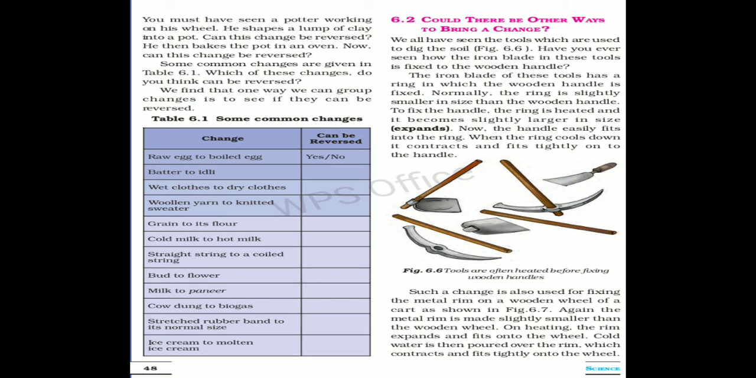Cow dung to biogas. That means whatever cow dung we have gathered, we have converted into gas. Generally, this biogas is used in the villages to cook food. Yes, so we cannot get the cow dung back from the biogas. So it is an example of irreversible change.